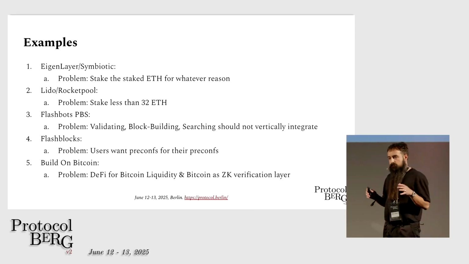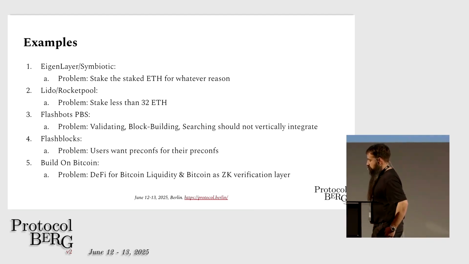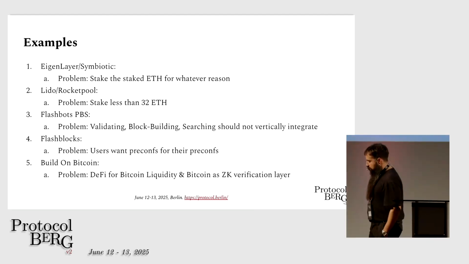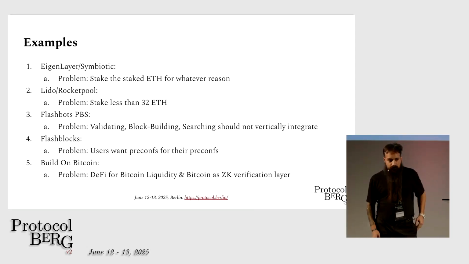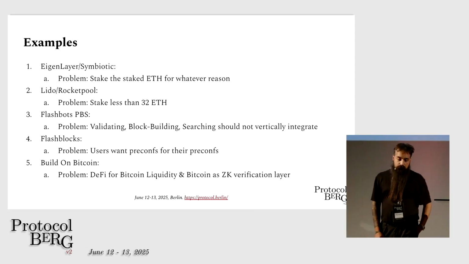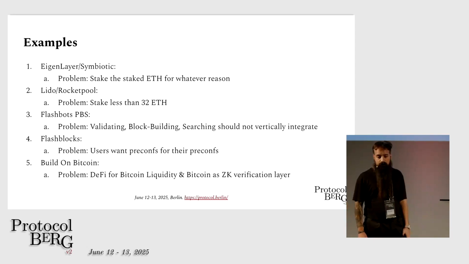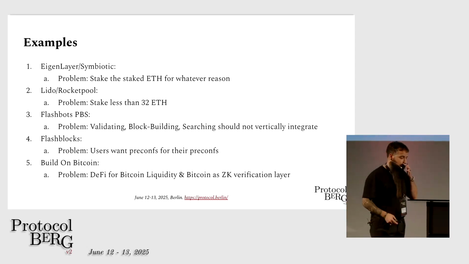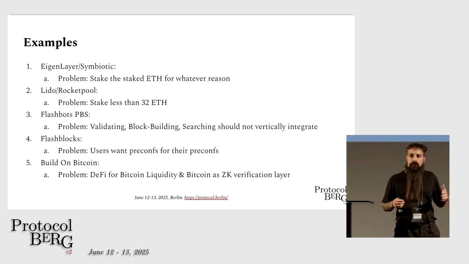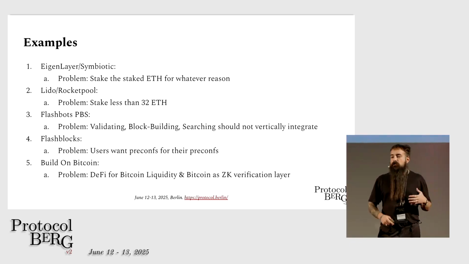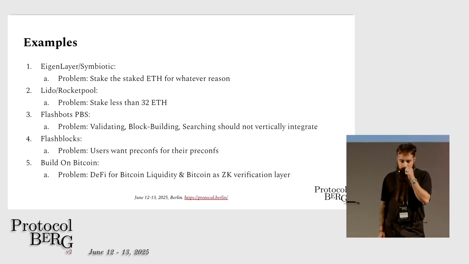And there are a number of examples in the market of this approach, right? We're not the first to think about this extension approach. For example, EigenLayer, Symbiotic, right? What's the problem? People, for whatever reason, want to restake their staked ETH. So they build this out of protocol, and they prove that this is indeed something that people want.